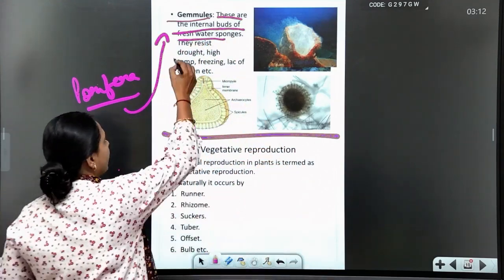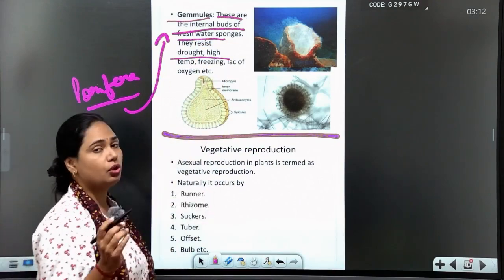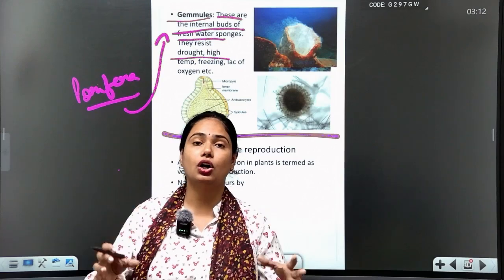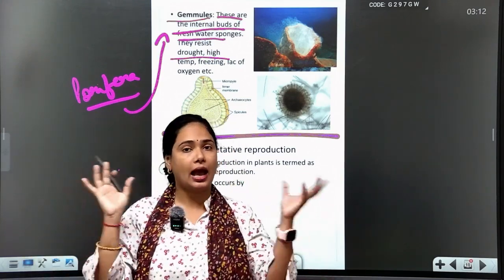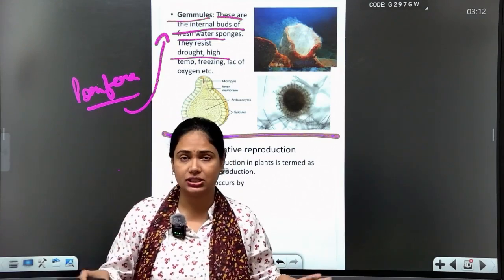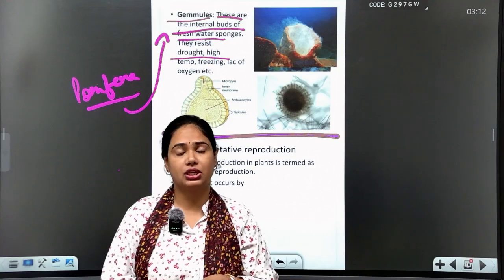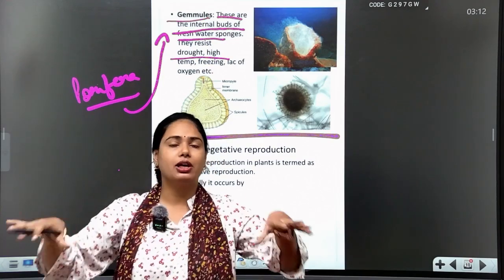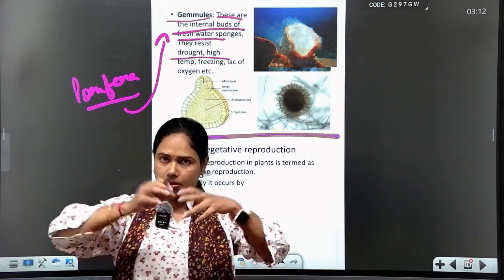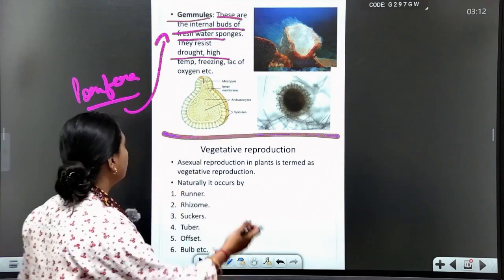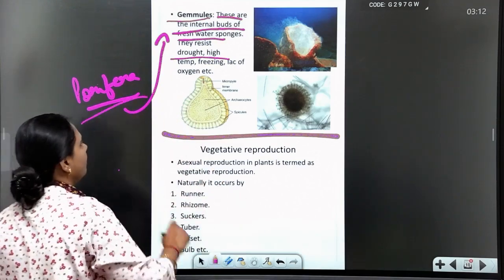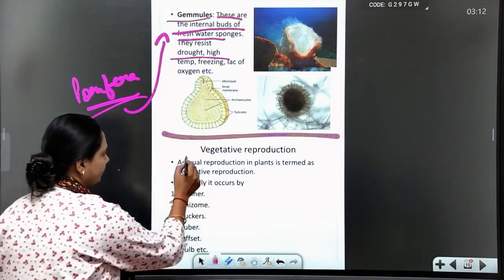So this is a very good process: in drought or high temperature conditions, asexual reproduction happens through this internal budding system, and when favorable conditions return, this chamber bursts and all the buds come outside the body. So this is known as the gemmule method, happening in phylum Porifera.